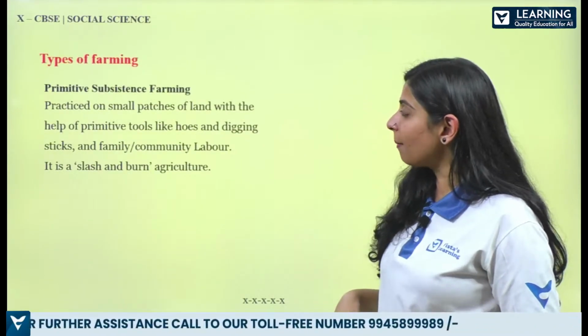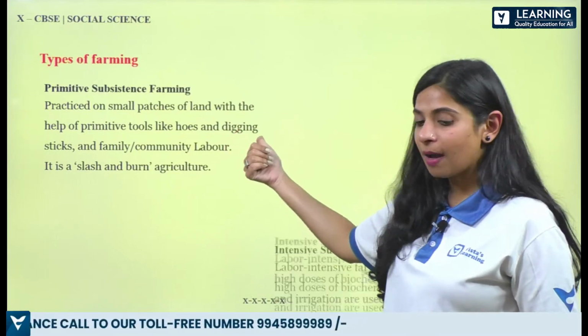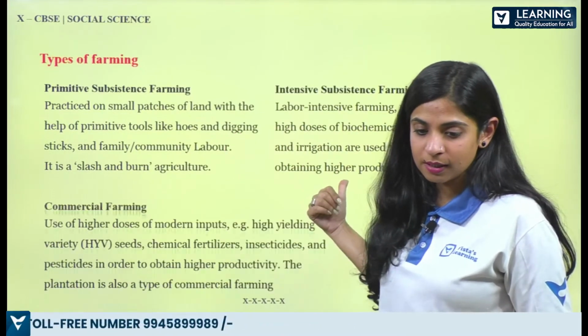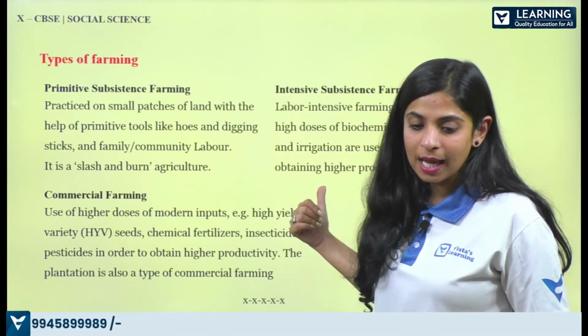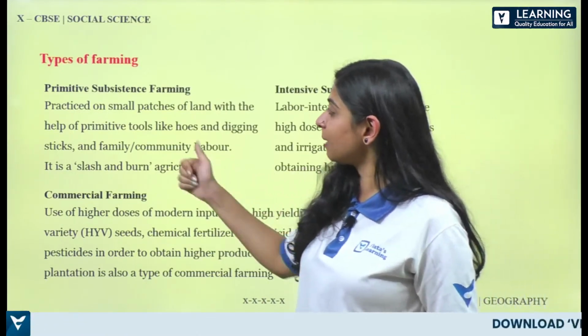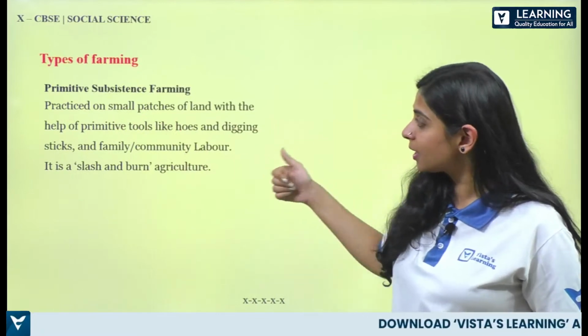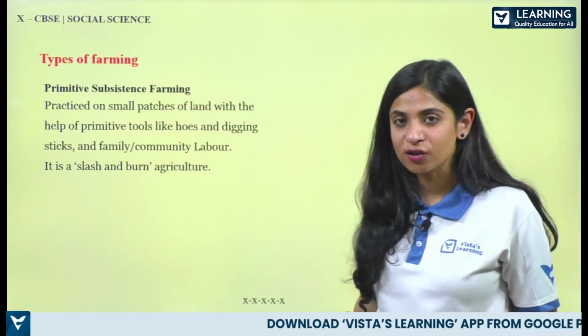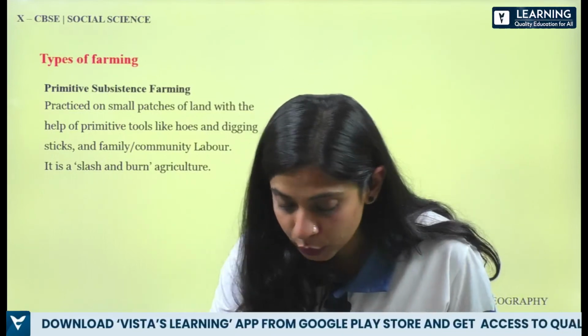Now types of farming, number 1, primitive subsistence farming. Then we have intensive subsistence farming, commercial farming, and that's it. That's all for this chapter. So let's see primitive subsistence farming first. So it is practiced on small patches of land, alright, and with the help of primitive tools.